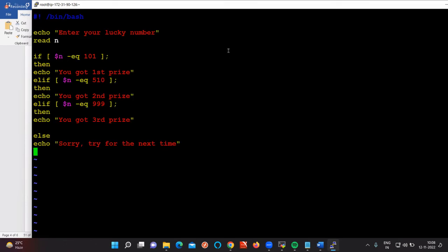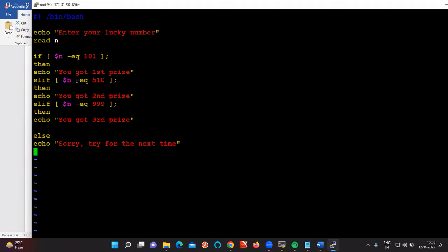See, you can tell me the answer directly because it is the easiest script. First of all, the first line is going to print, enter your lucky number, and we are going to read that number. So here the variable I am taking is n. If n equal to 101, then it is going to print the first price.